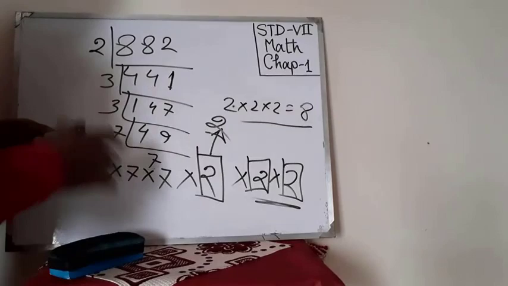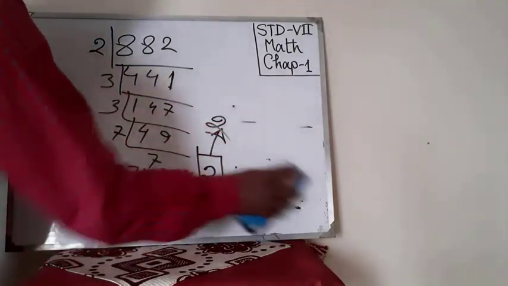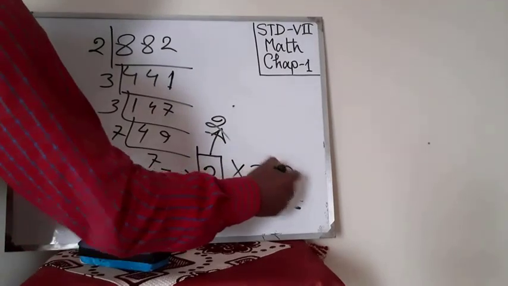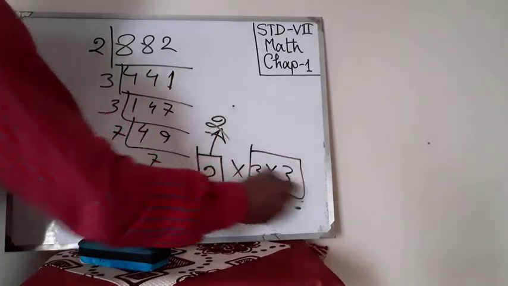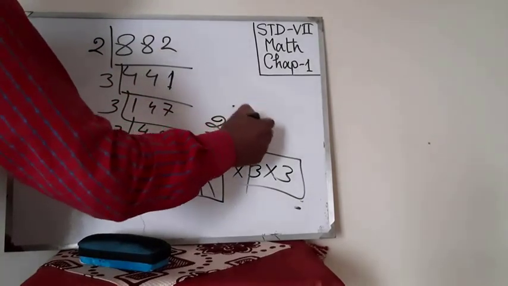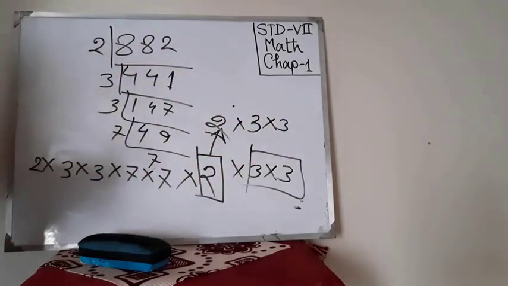Or suppose you multiply by 3 and 3, another pair of 3s. Look, an extra pair: we have multiplied by 3 into 2, 3 into 3. Look, 3 times 3 is 9 and 2 times 9 is 18.